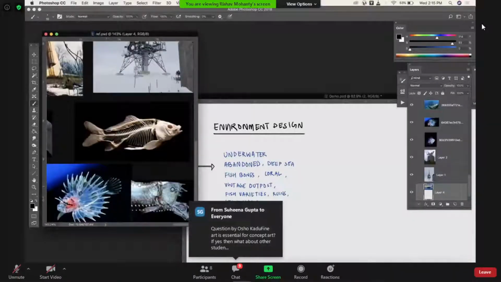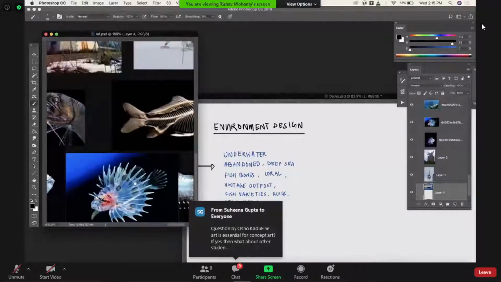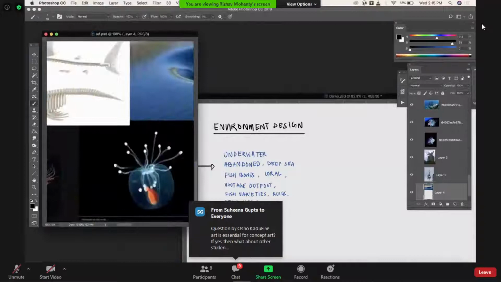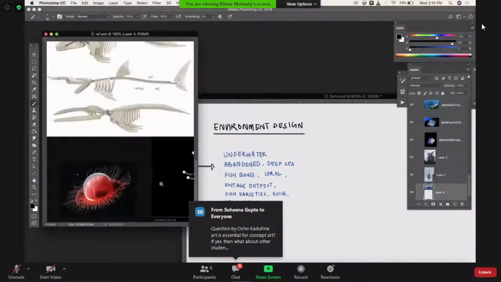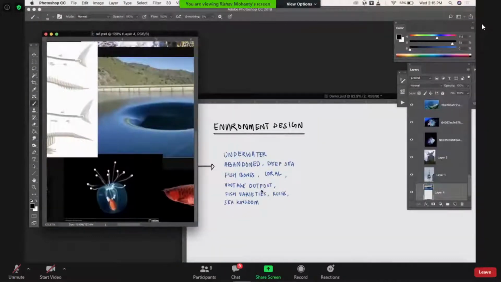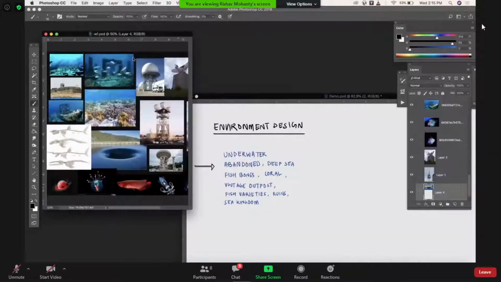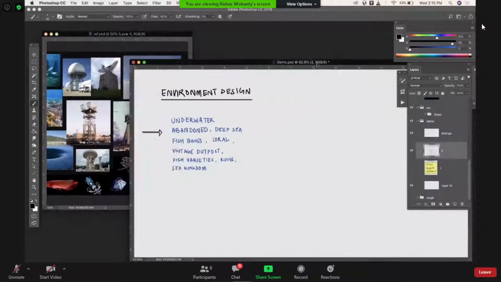How can you imagine an alien planet with these kinds of creatures? And we have those creatures, right? And this is a spaceship, too. It is difficult to imagine, and these designs could be used anywhere. A spaceship could be made out of it. A prop could be made out of it.